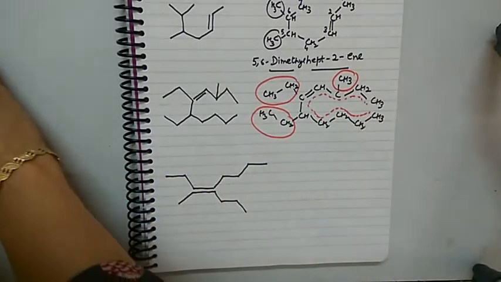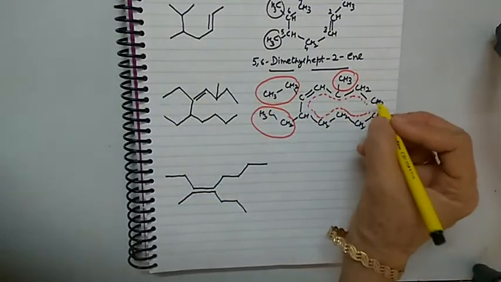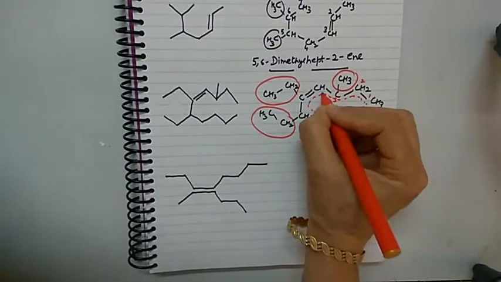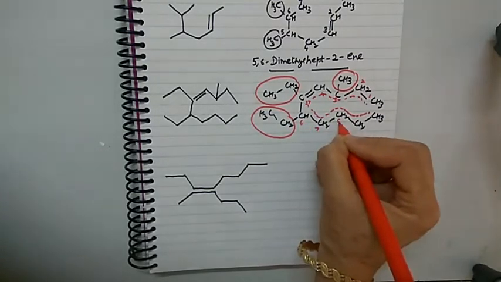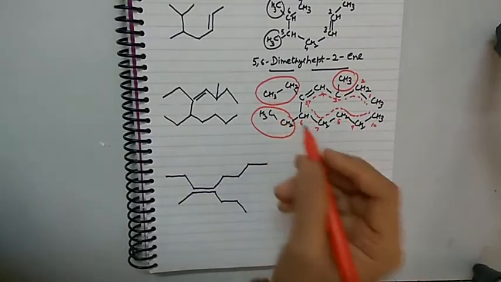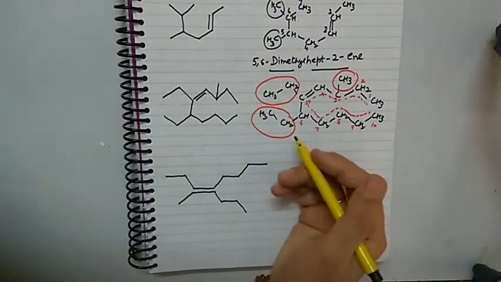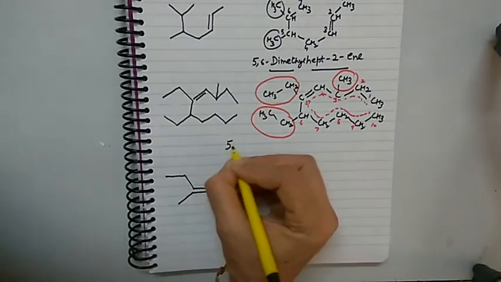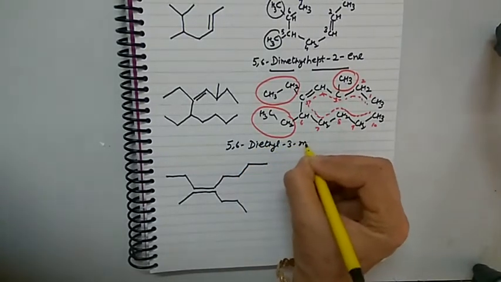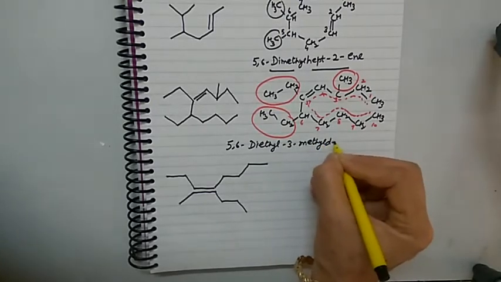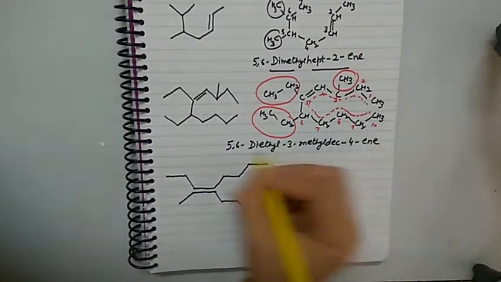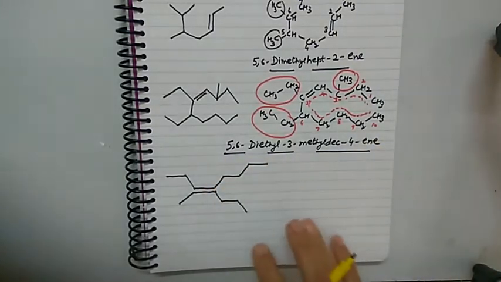Now we have to number the chain from the side where double bond gets a lower number. So numbering will be done from this side. 1 2 3 4 5 6 7 8 9 10. So at position 3, there is methyl, 5 and 6 ethyl. So naming will be done in alphabetical order for the substituents. It will be 5 6 diethyl 3 methyl dec. Position 4, there is double bond, 4-ene. So this will be the name of this compound.